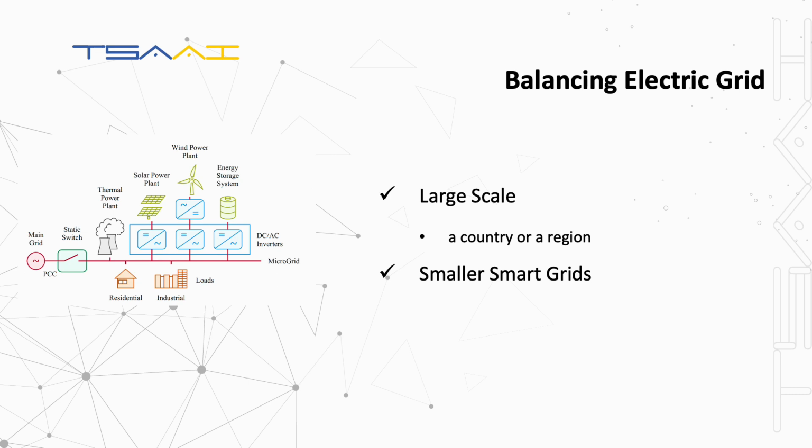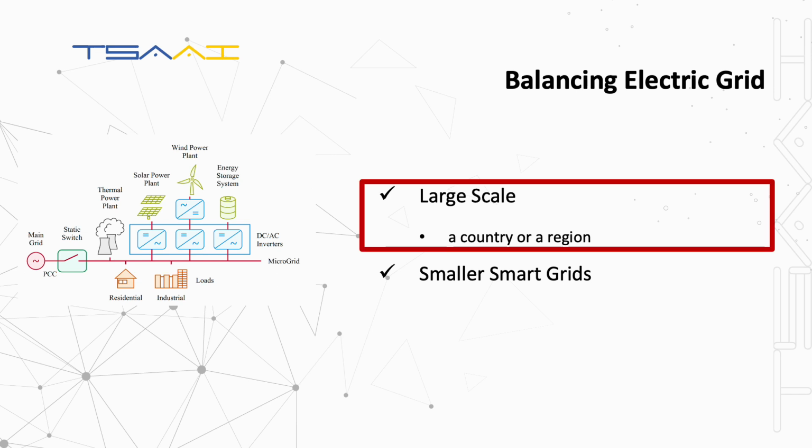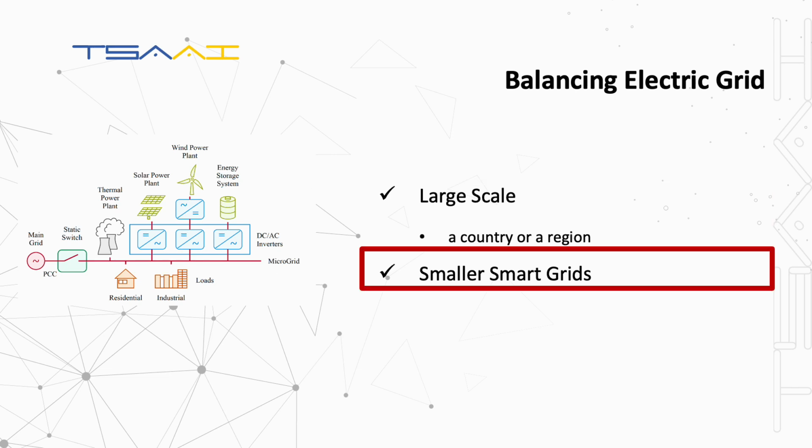Balancing electric grid is an example of application in which we need to predict energy consumption. The problem can be considered on different scales. On the large scale, a country or a region, we can predict aggregated consumption of all assets in a large grid. Practice shows that up to 98–99% accuracy can be achieved in case of a large number of aggregated consumers.